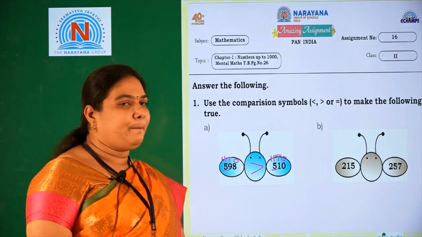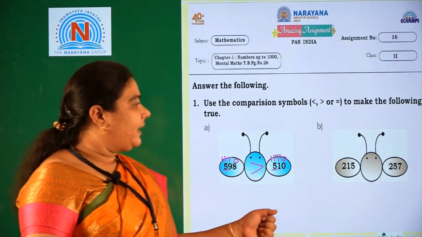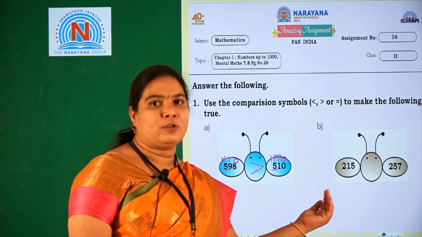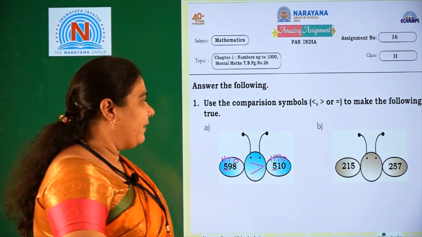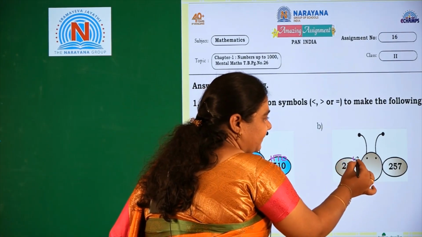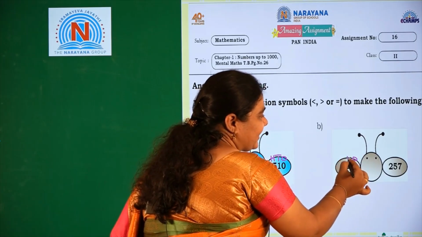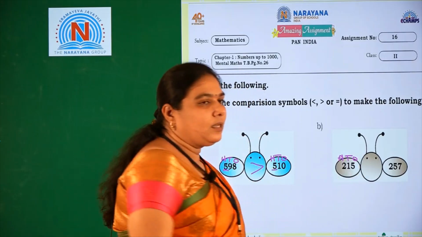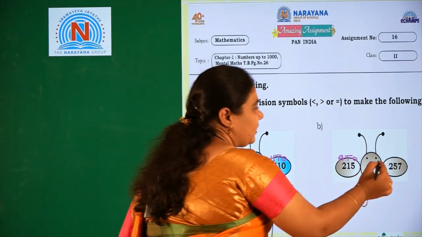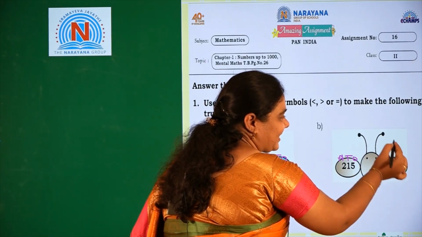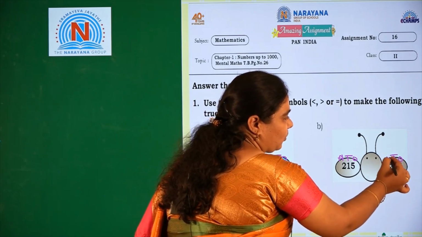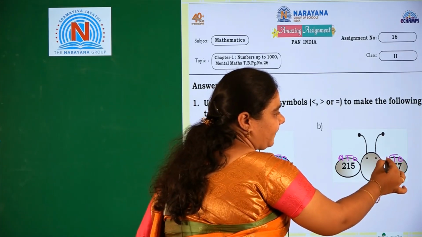Let us go for B1. 215 and 257. We should write the place values from right to left. 5 is in ones place, 1 is in tens place and 2 is in hundreds place. Next 257. 7 is in ones place, 5 is in tens place and 2 is in hundreds place.